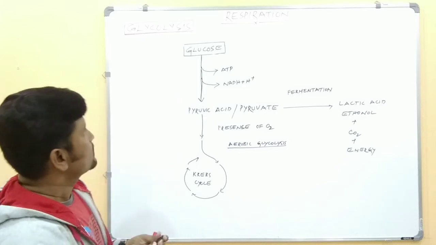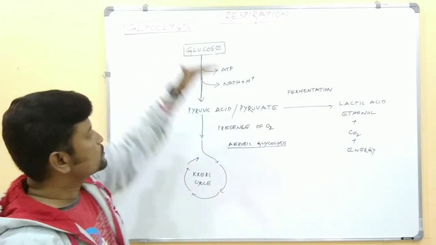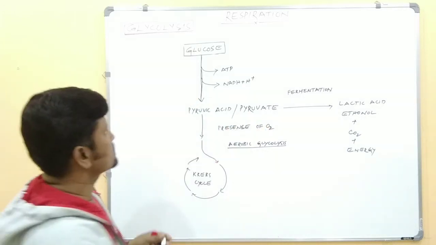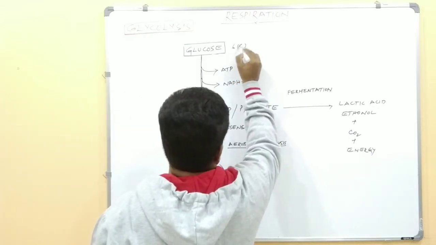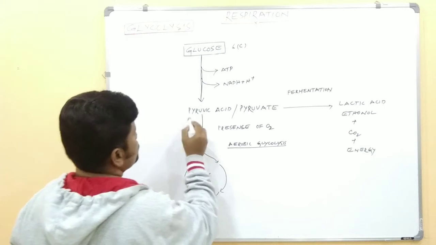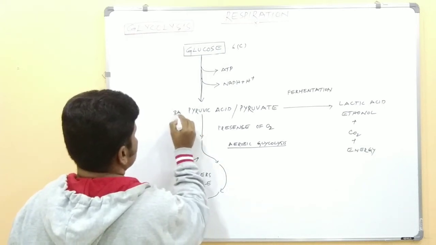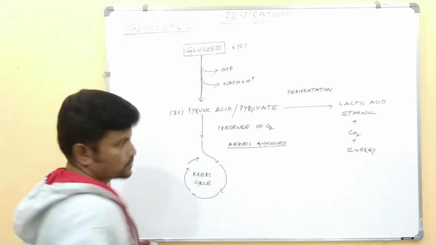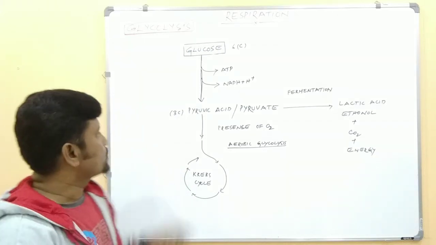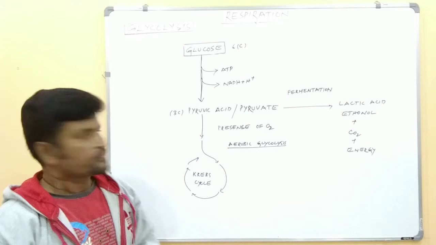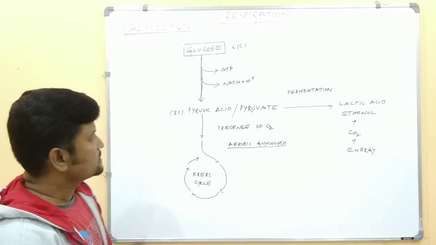So you see here, when glucose is broken down into pyruvic acid, glucose is the 6 carbon molecule and pyruvate is the 3 carbon molecule. So glucose is broken down into 2 molecules of pyruvic acid, the 3 carbon molecule.